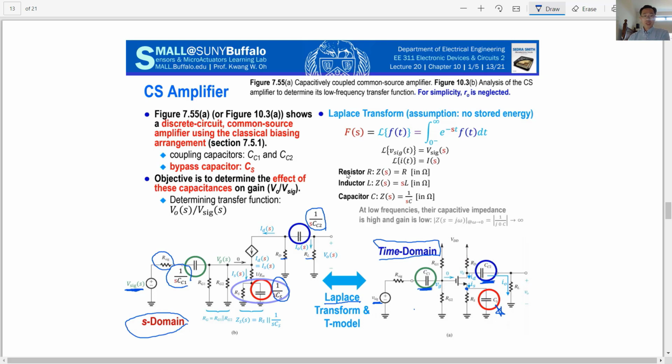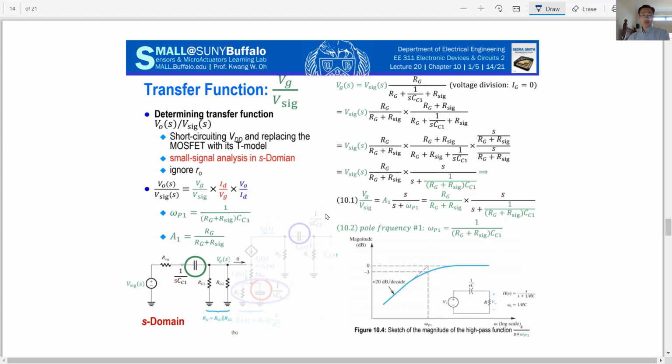So using the Laplace transform, we convert the time domain circuit into the S domain. Right, now we want to calculate the overall transfer function, which is the ratio between the output signal and the real input signal.